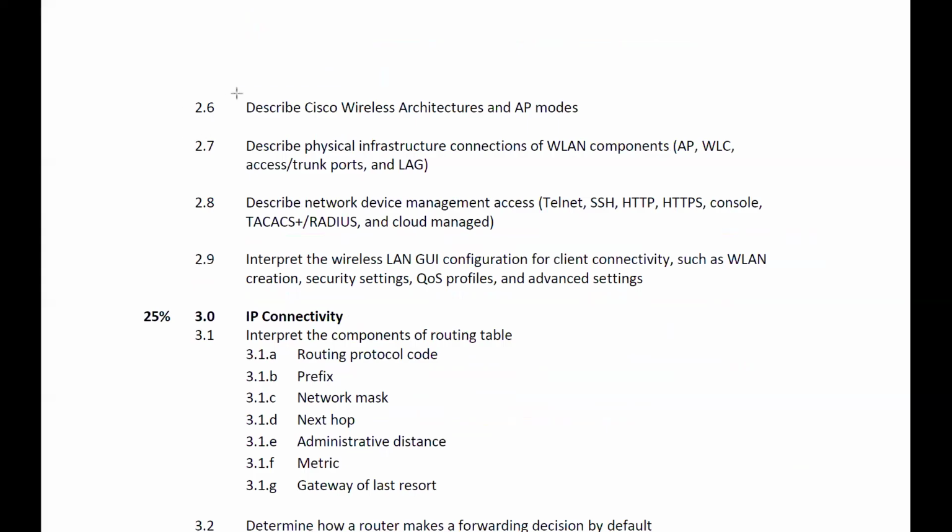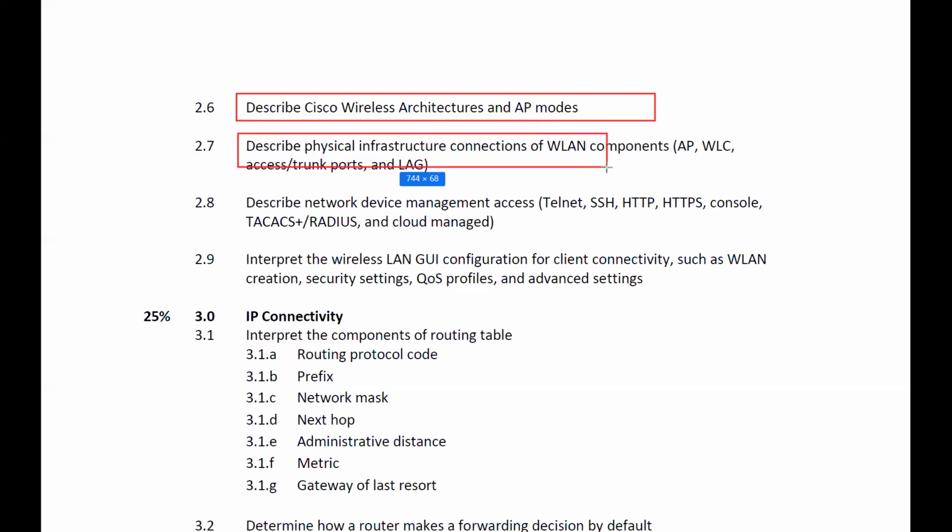Next, what we have: describe Cisco wireless architectures and AP modes, we have to discuss. Then describe the physical infrastructure connections of the WLAN, like what is access point, what is wireless LAN controller, what is access and trunk ports, LAG, everything.